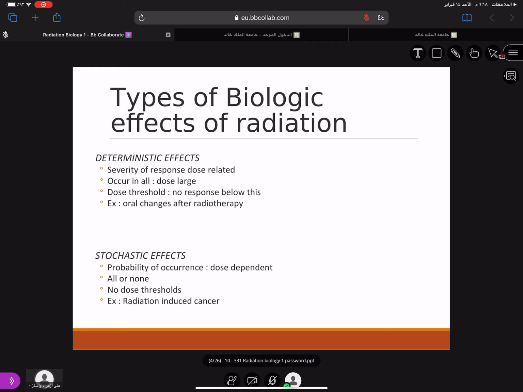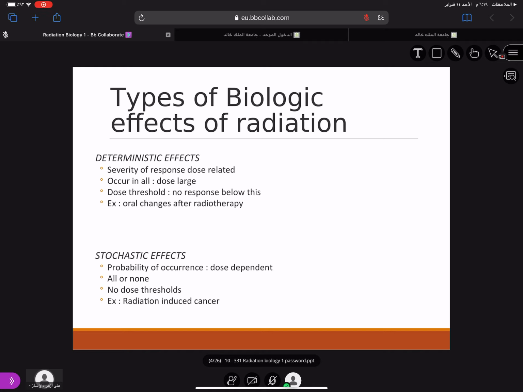So the severity is dose related. Only when you give a specific amount of radiation are changes seen; below that there will be no response.